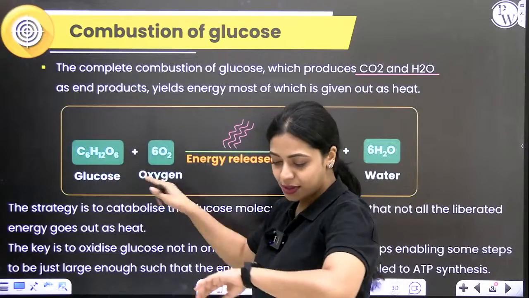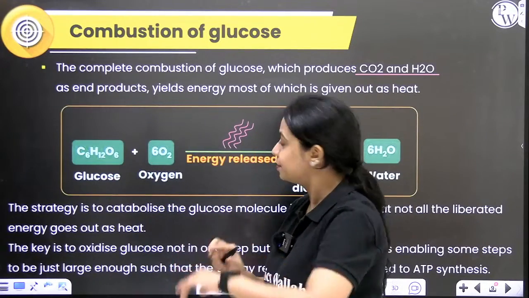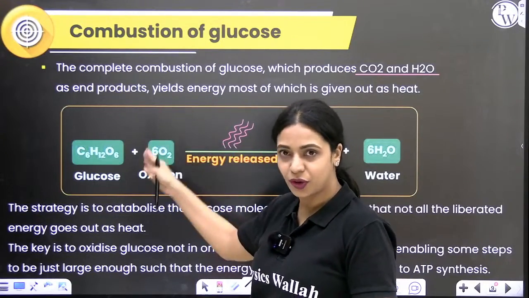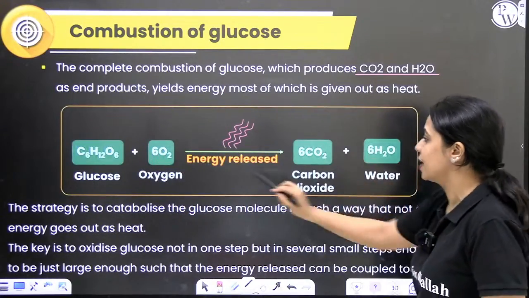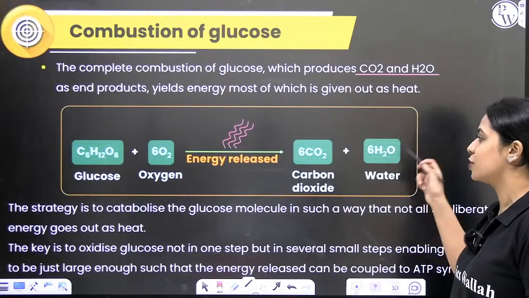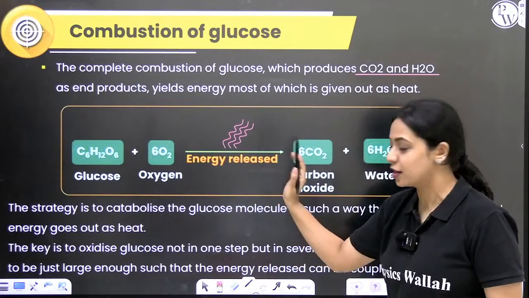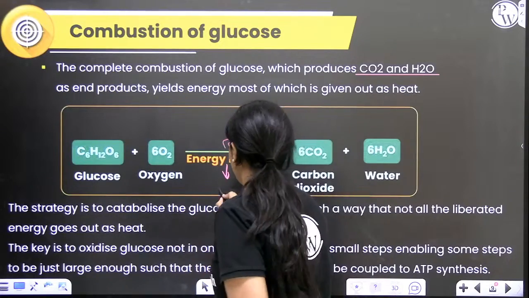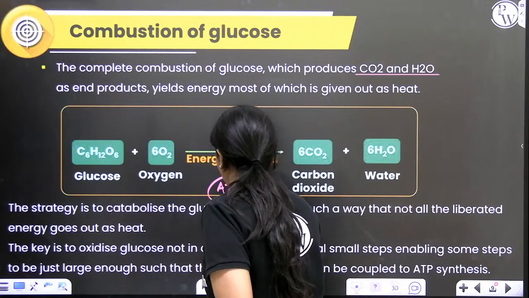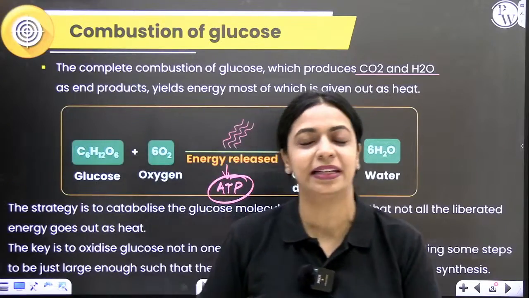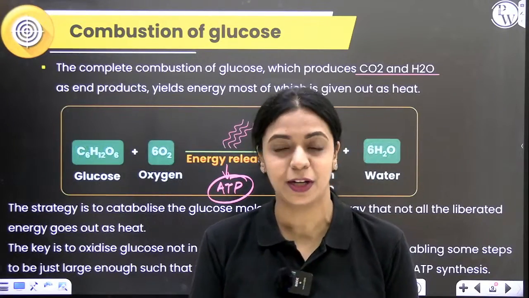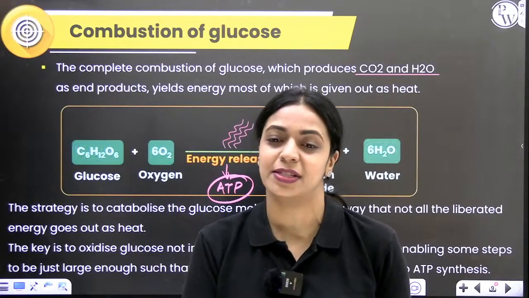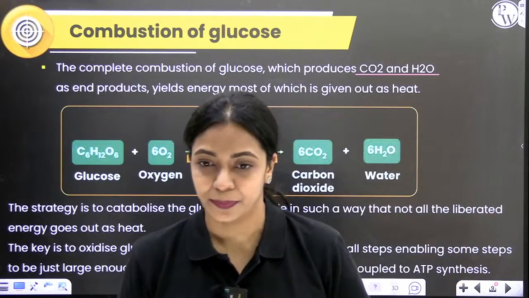So glucose gets oxidized, gets broken down by making use of oxygen. In this process, carbon dioxide gets released, water also forms, and some amount of energy is released. What we are basically trying to do here is trap some amount of that energy in the form of ATP. However much energy glucose has entirely cannot be trapped as ATP. Some amount definitely will be lost as heat. A portion of the energy that is liberated is what we try to trap as ATP so that we can use it later. Okay?